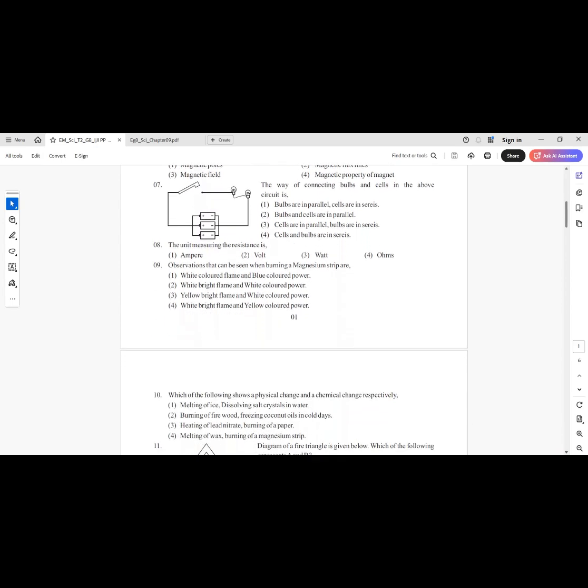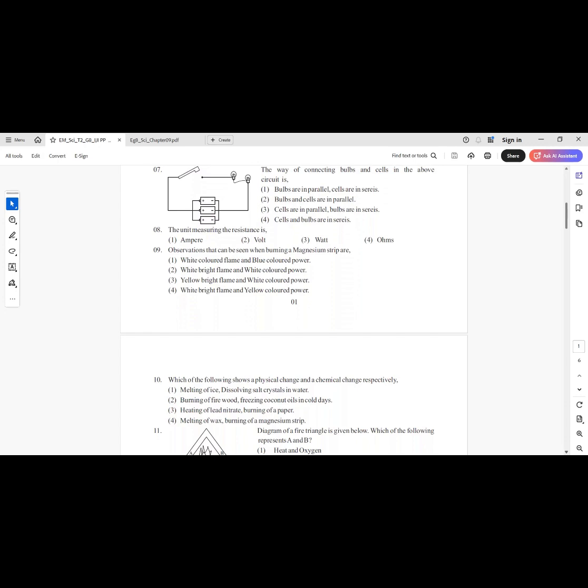Question number 8. The unit measuring the resistance is: answer 1, ampere. Answer 2, volt. Answer 3, watt. Answer 4, ohms. Answer number 4, ohms. Resistance is measured in ohms.